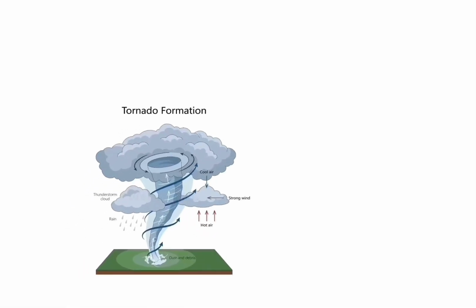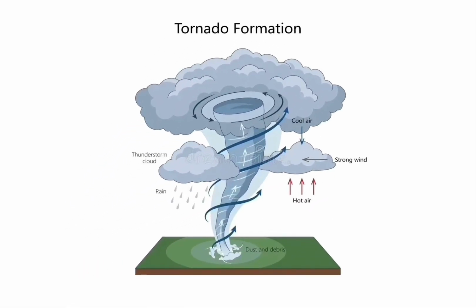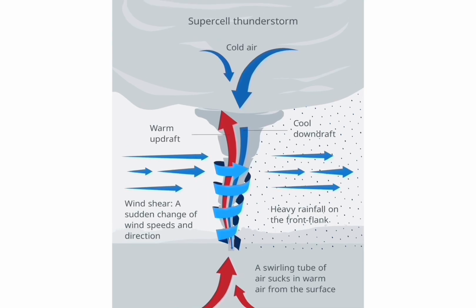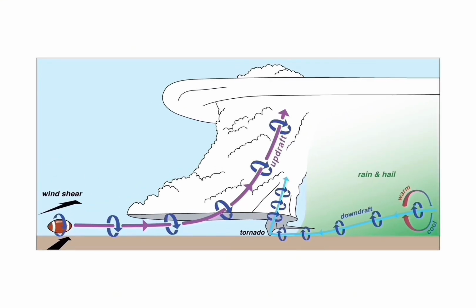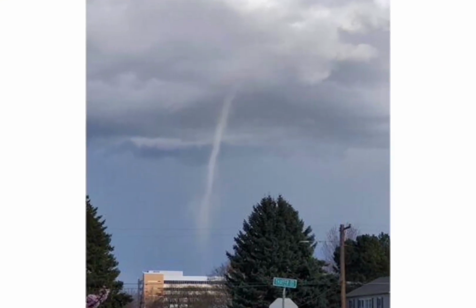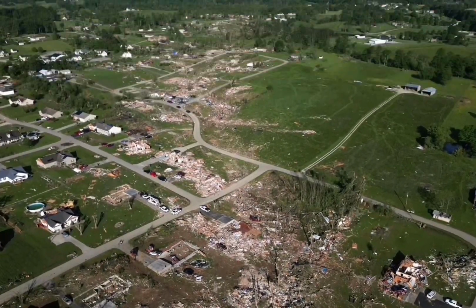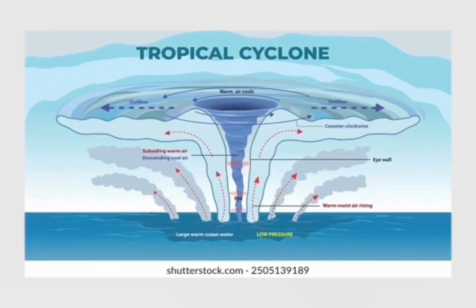Tornado. Tornadoes are rapidly spinning columns of air that extend from a thunderstorm to the ground. They form when warm, moist air collides with cold, dry air, creating instability in the atmosphere. Some tornadoes are small and short-lived, while others can stay on the ground for miles, destroying almost everything in their path.